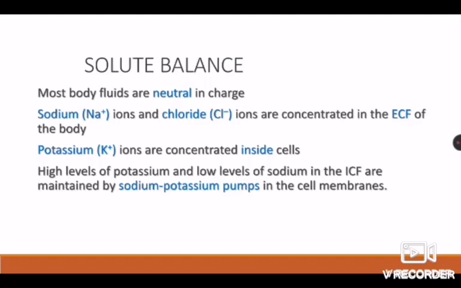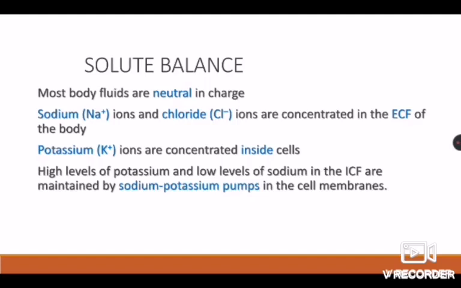High levels of potassium and low levels of sodium in the intracellular fluid are maintained by sodium-potassium pumps in the cell membranes. There is a certain structure called the sodium-potassium pump in the cell membrane. So, as needed, potassium or sodium is pushed out, and sodium or potassium is taken in.